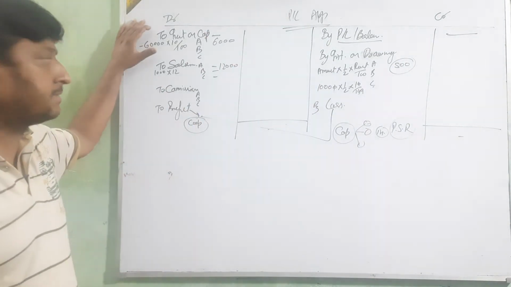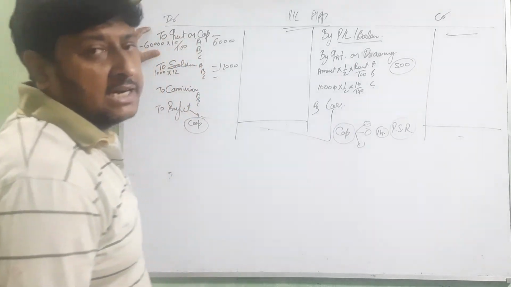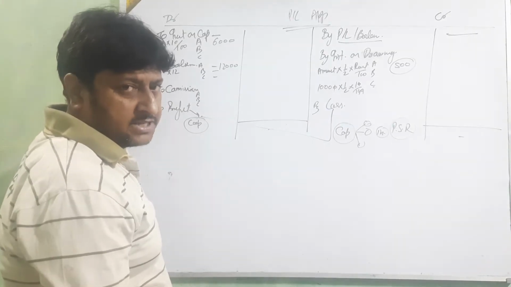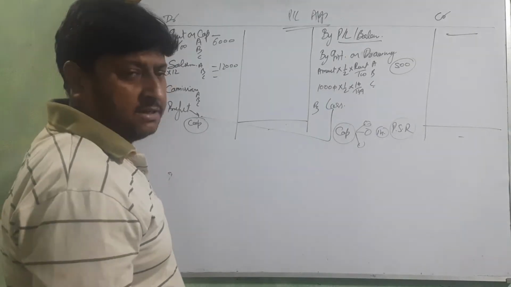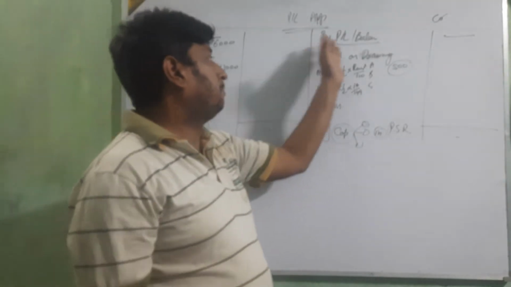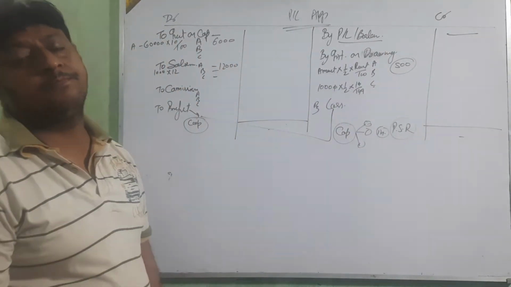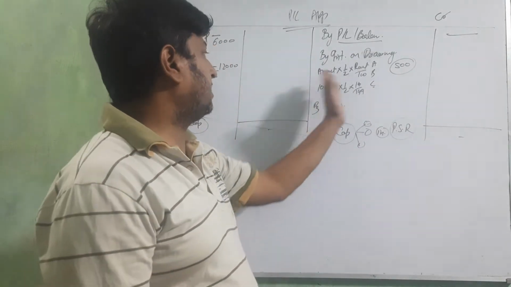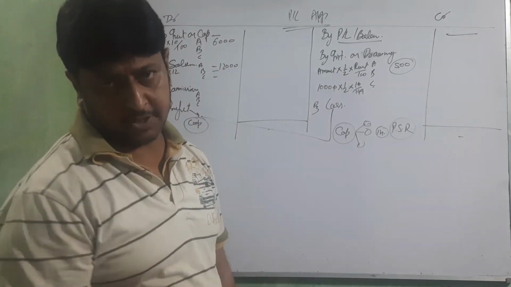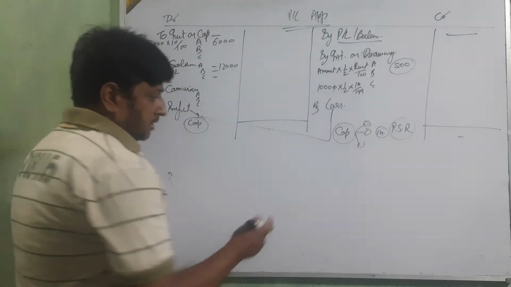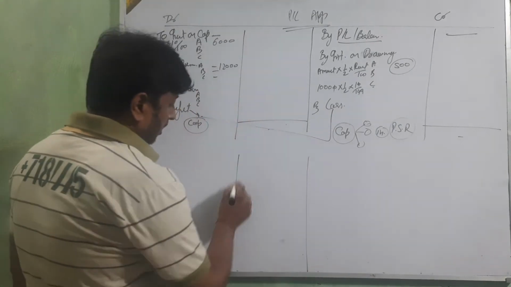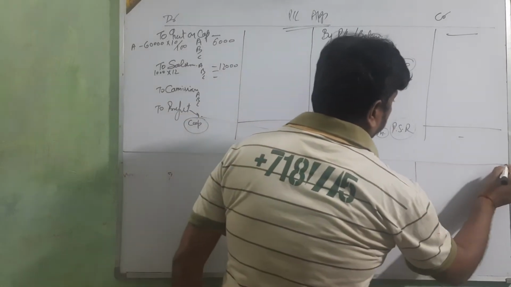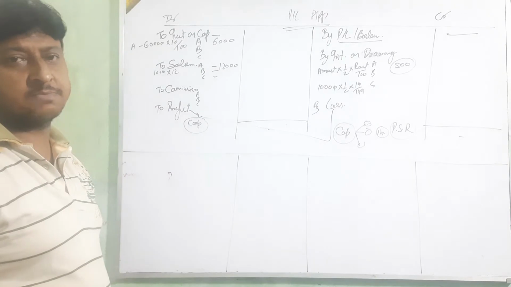On the debit side, first we show the interest on capital, calculated on the basis of capital. Then salary, get the information from the question. Commission, follow the information in the question. Then the profit that comes from the PL account, and then interest on drawing, which we calculate for 6 months only. Now I am taking one question and solving for PL appropriation only. Today I am only explaining PL appropriation. In the next class I will explain the capital account.